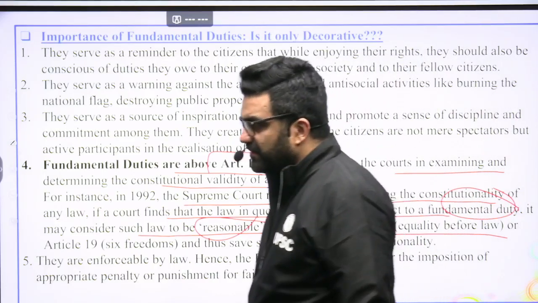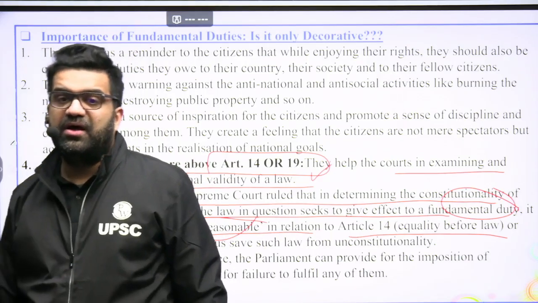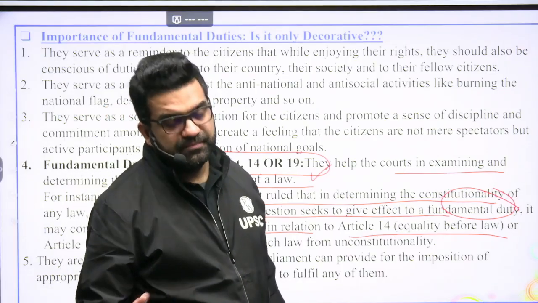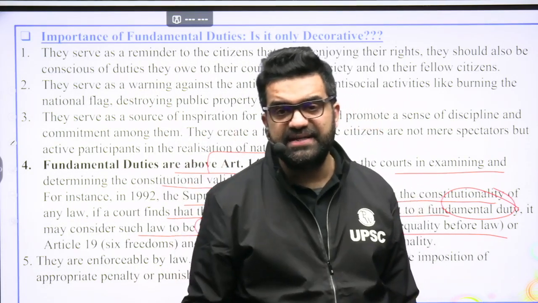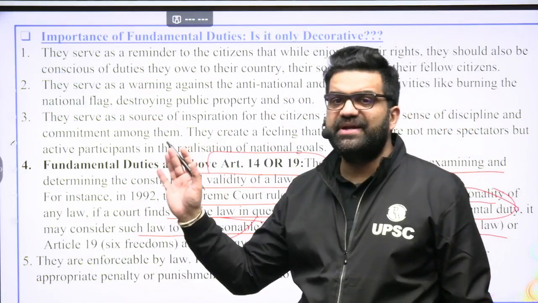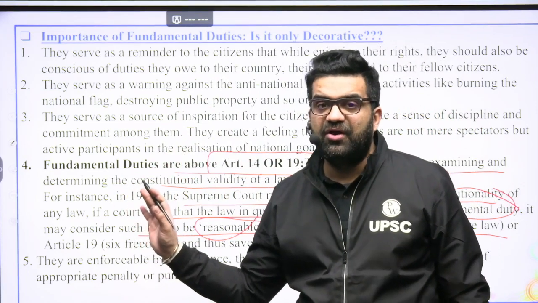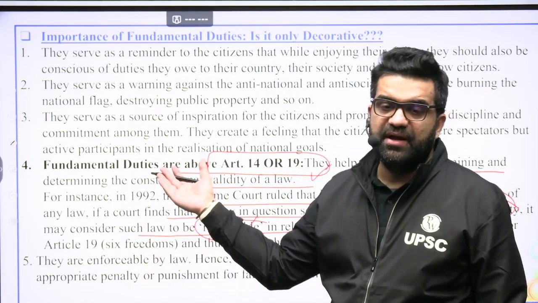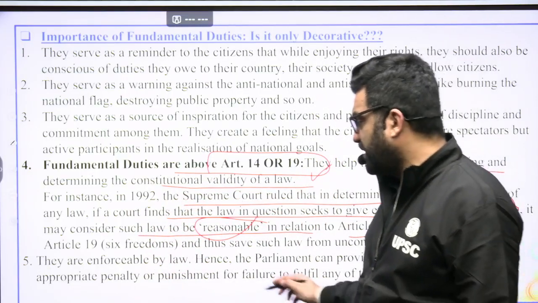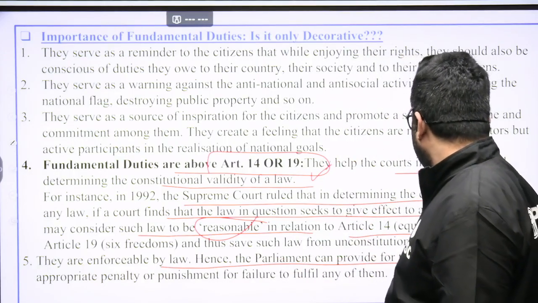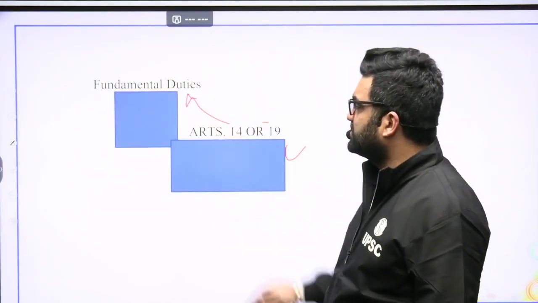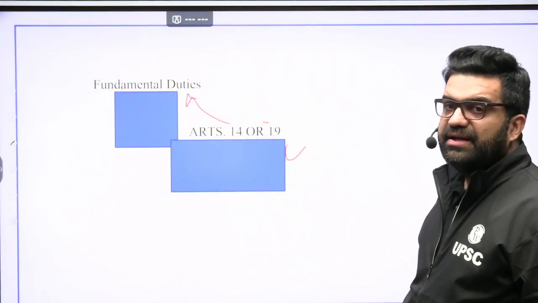So fundamental duties can be declared to be above Article 14, the right to equality, and Article 19, the right to freedom of speech and expression. Likewise, there are six rights. Not all fundamental duties get the blanket cover of being held above Article 14 or 19, only if they are so declared by the court. They are enforceable by law, hence Parliament can provide for imposition of an appropriate penalty. So this was the question. The Supreme Court may decide on a case-to-case basis.